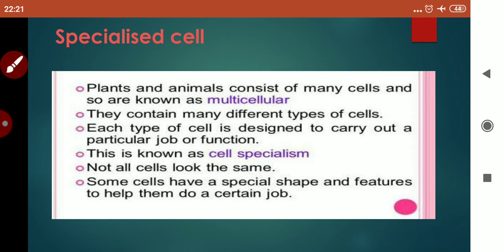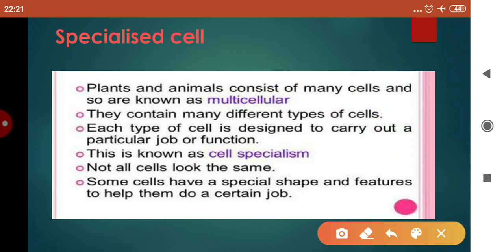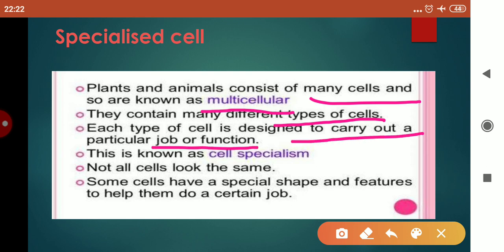Now just look at the slide here. Plants and animals consist of many cells and therefore are known as multicellular. They contain many different types of cells. Each type of cell is designed to carry out a particular job or function. This is known as cell specialism. I think this point is clear to you now.